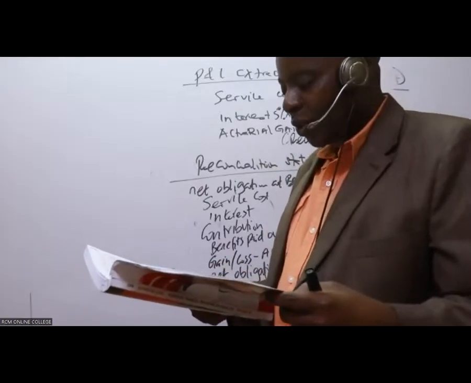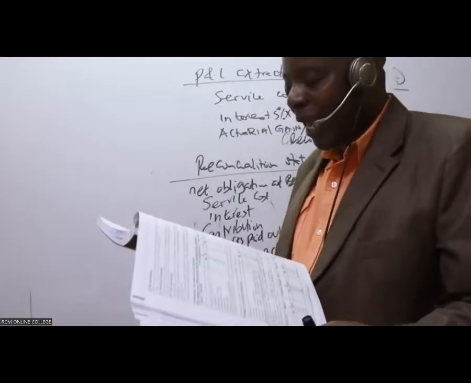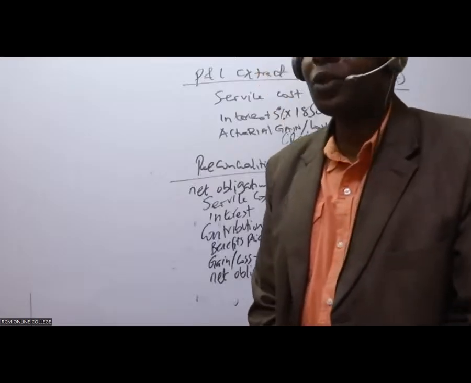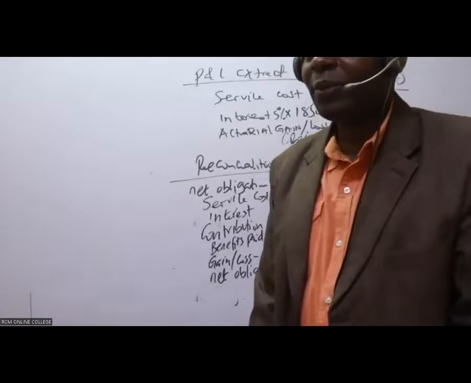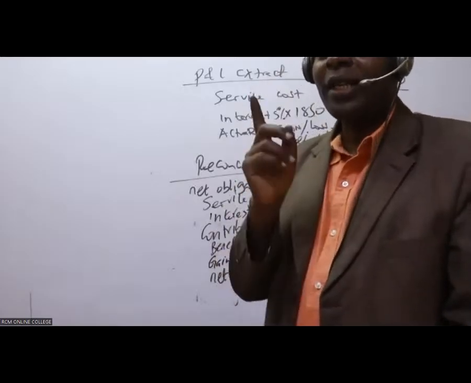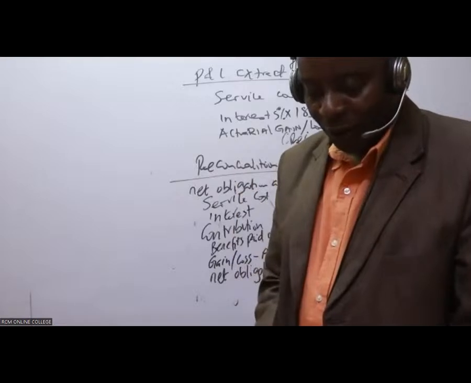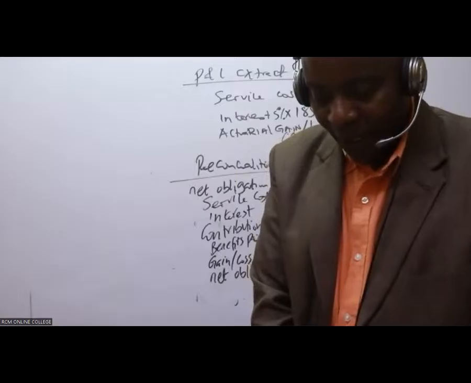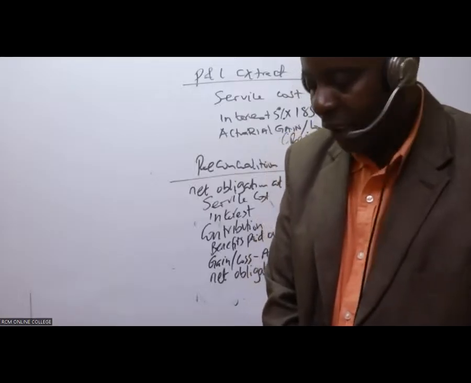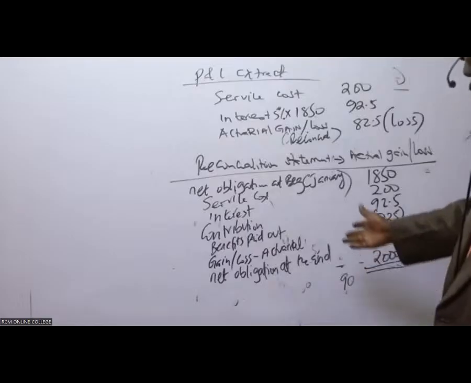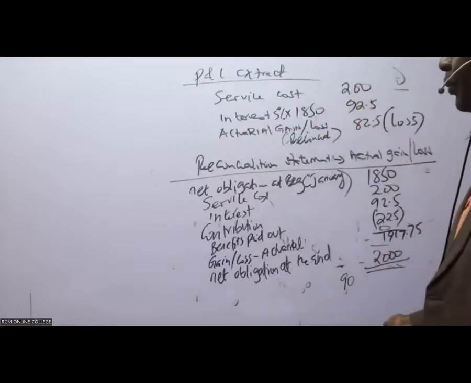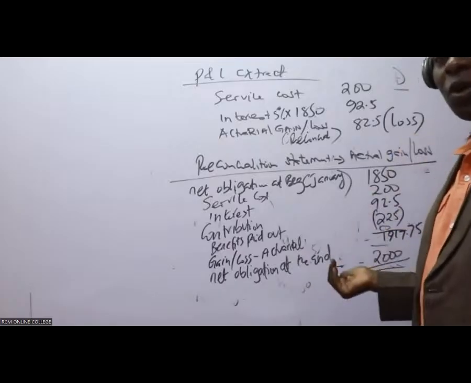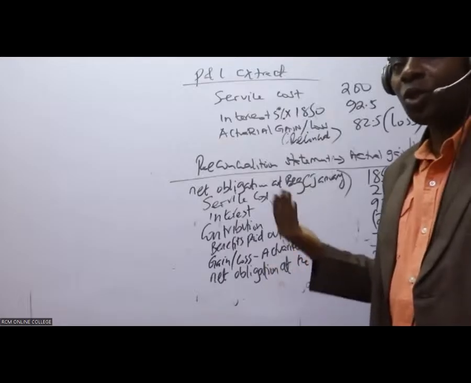With suitable calculations, explain the accounting treatment. You guys don't provide explanations. Very few students, those who get awards, are the ones who provide explanations. So the explanation here is about any service cost, which is increasing the obligation to the plan.